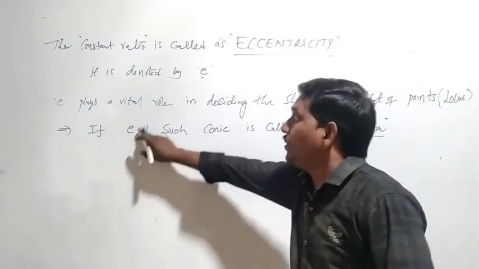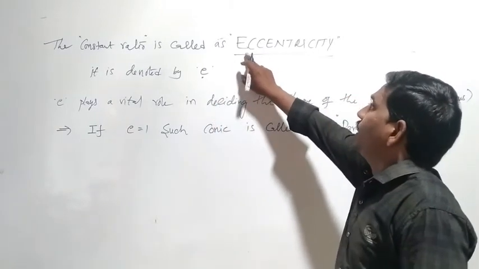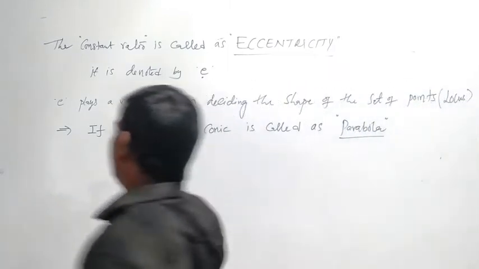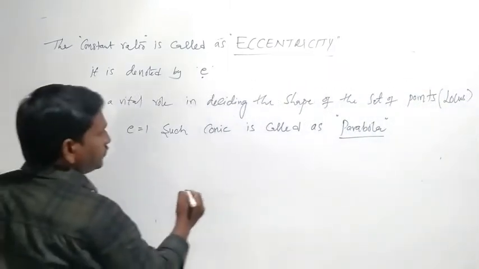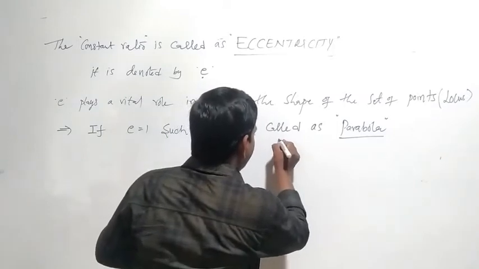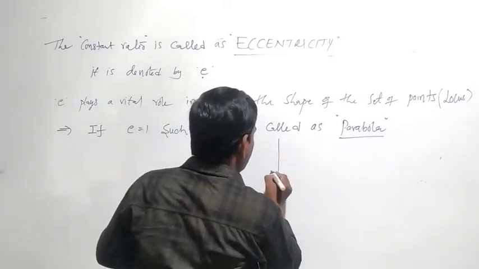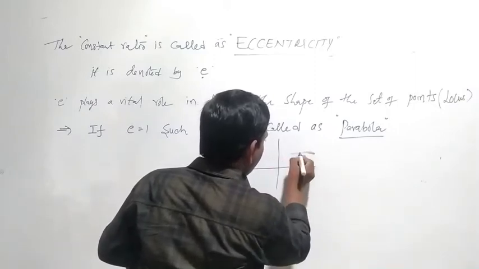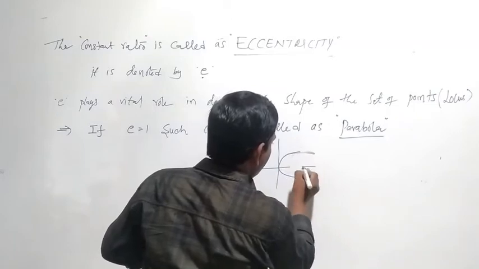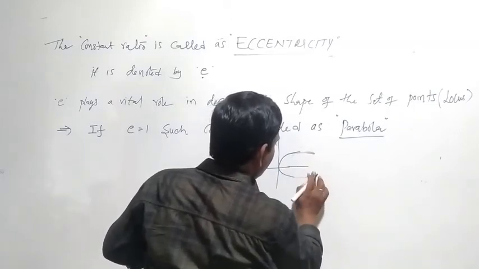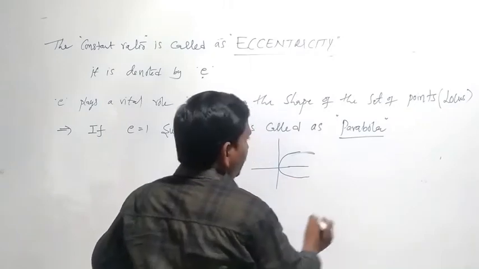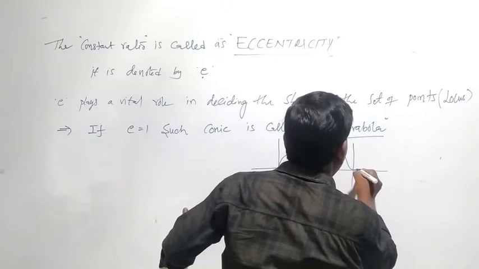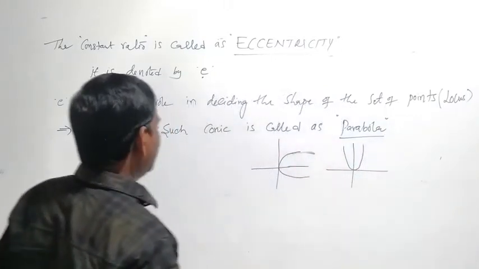That means the constant ratio, eccentricity, is 1. Such a conic is called a parabola. This is the symbol of the parabola.